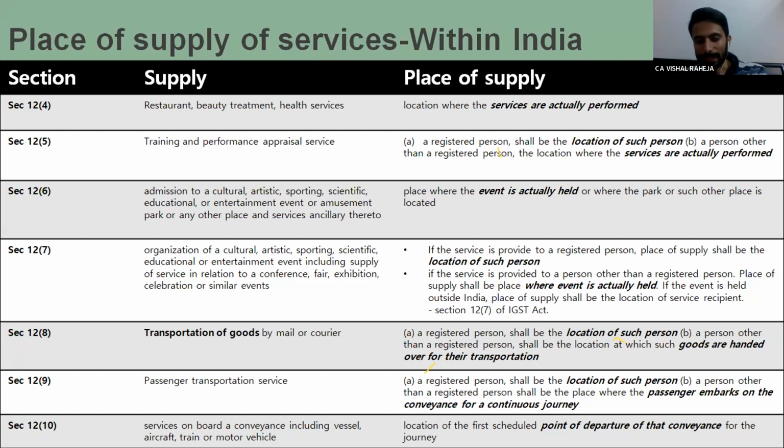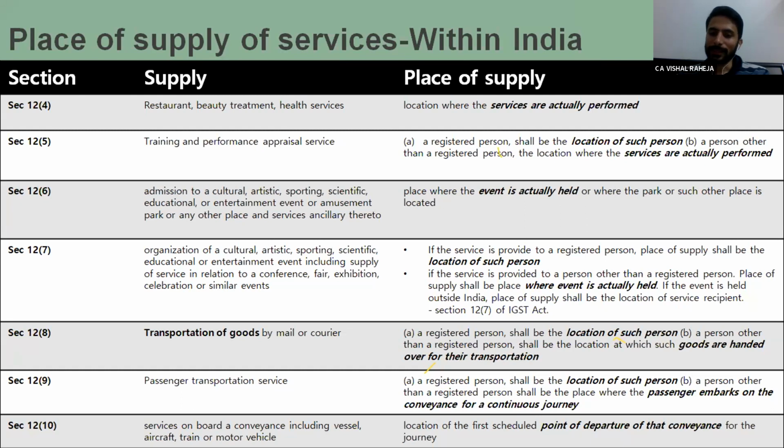So the rule says, in case of transportation of goods by mail or courier, the place of supply shall be, if the person is registered one, then the location of that person. If the person is unregistered one, where the goods are handed over for the transportation.